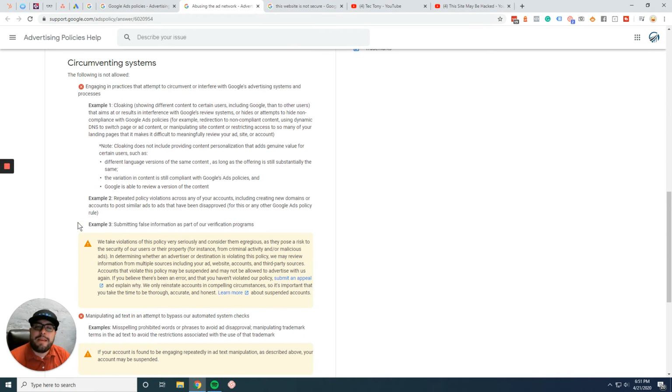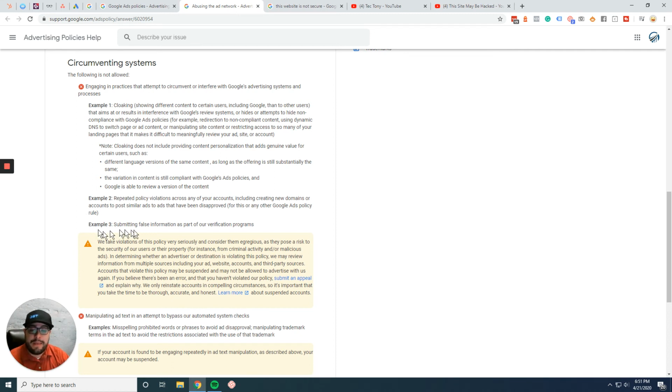Circumventing systems, even for me, this is a little bit questionable. It has to do with cloaking, or making your site try to misspell words that are not allowed, prohibited words or phrases, normally things along the line of pornography. They're really bad things. You're trying to sneak your ads and websites in front of people that really shouldn't be seeing them. This stuff shouldn't be up online. It has to do a little bit with misrepresentation of the language of the website as well, and not translating over properly. That's called cloaking. Not one of the best practices you should be doing with your website.